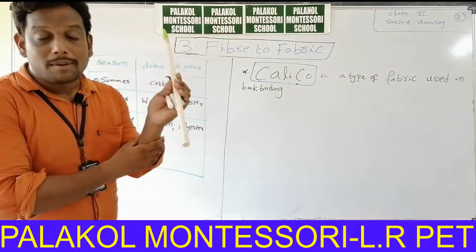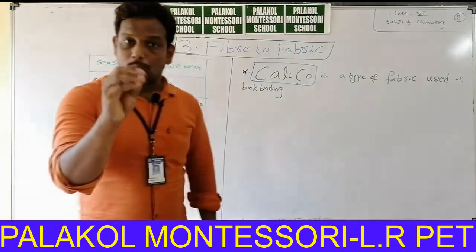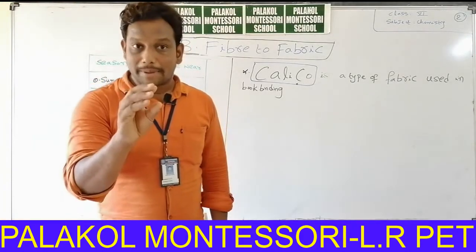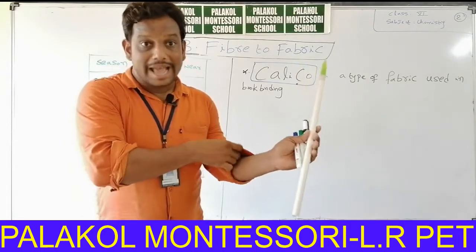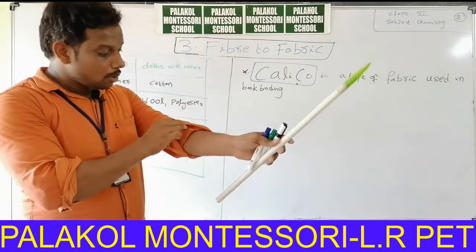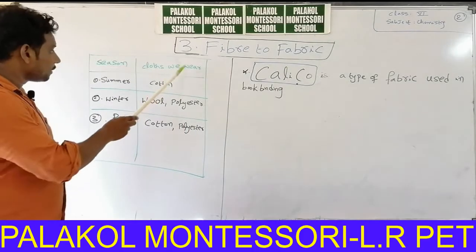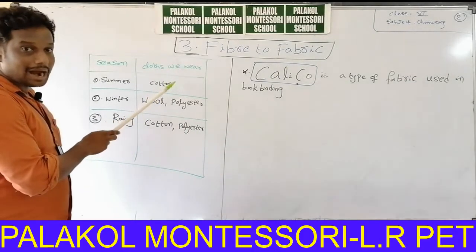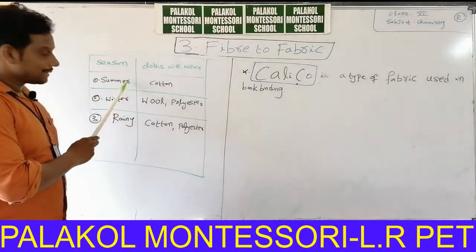Cotton shirts can absorb water more. That means natural fibers absorb water more when compared with synthetic fiber. That's why we wear natural fibers in summer. So we wear cotton shirts, cotton pants, and cotton trousers in summer season.